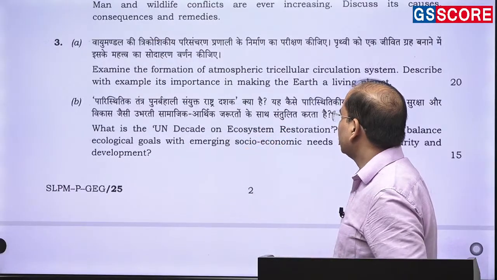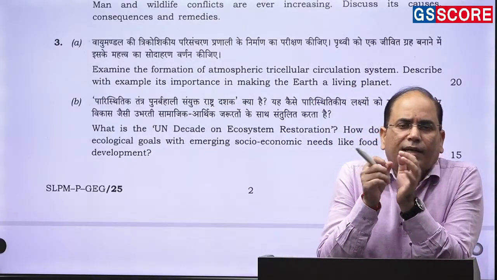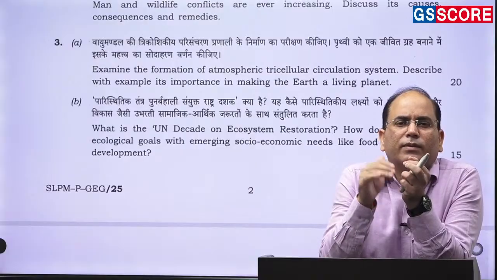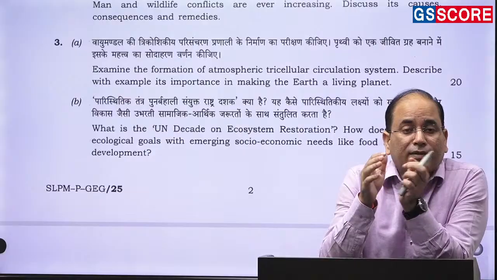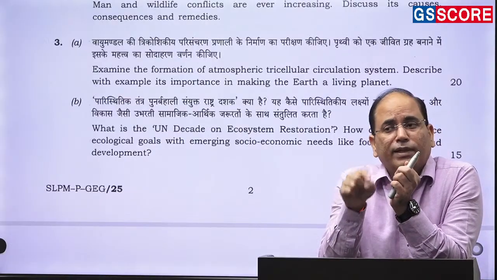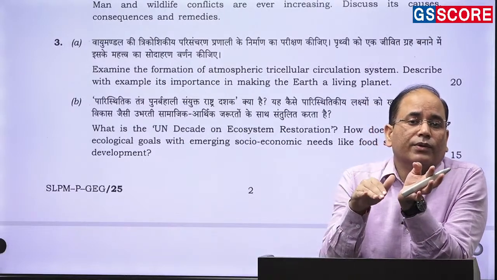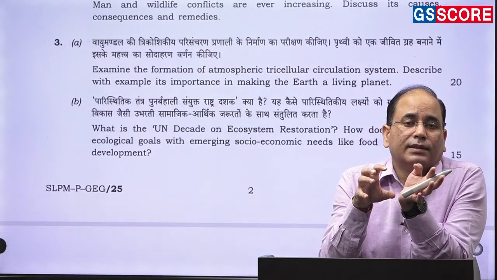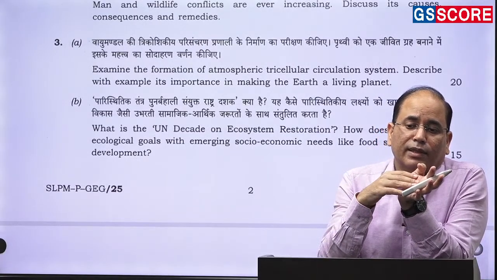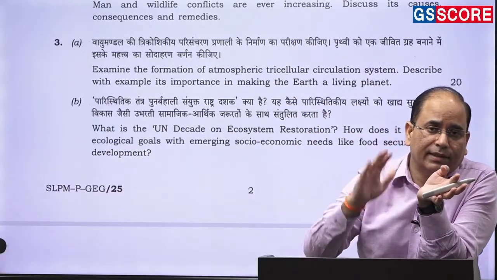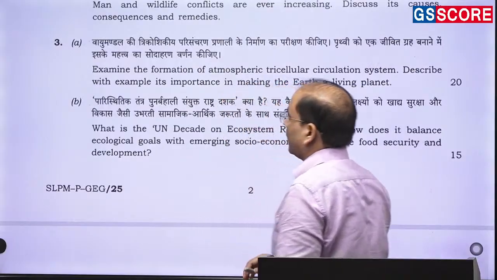How is it important in making the Earth a living planet? So it is very important to understand that this entire atmospheric circulation is responsible for the transfer of energy, transfer of heat. So heat is getting transferred on the Earth's surface mainly with the help of the wind, and wind is moving in the form of circulation. So from that perspective, you need to write that over the period of time, it is the heat transfer that has been responsible for maintaining the heat pattern on the Earth's surface. So it is again a question of the climate.